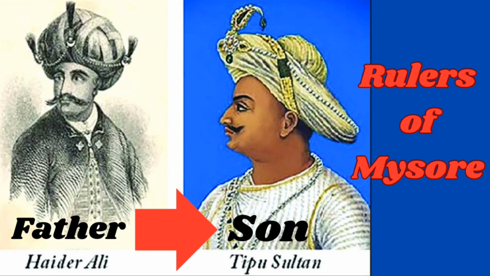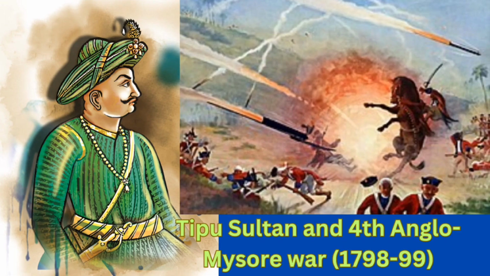Students, this is the picture of father and son. Father Hyder Ali and son Tipu Sultan in one frame. They were the rulers of Mysore. Next is the Tipu Sultan and the 4th Anglo-Mysore War picture, which happened between 1798 and 99.